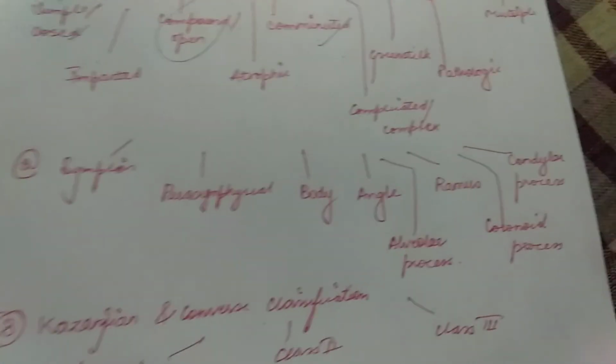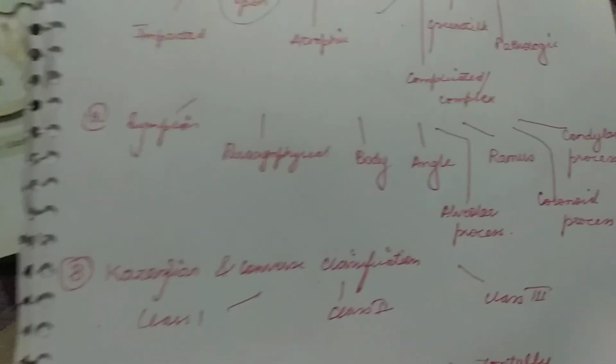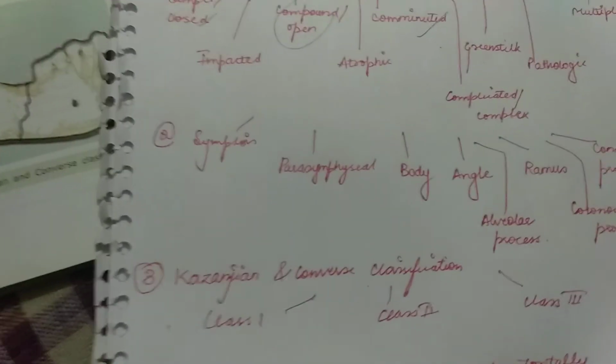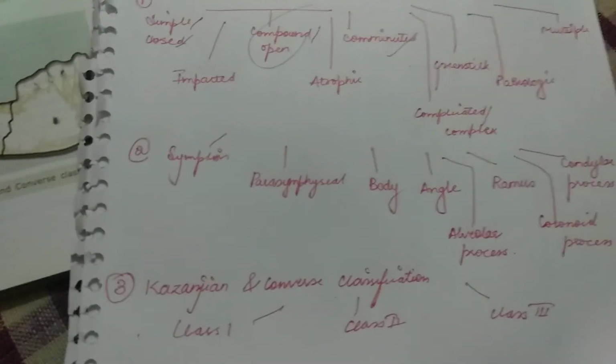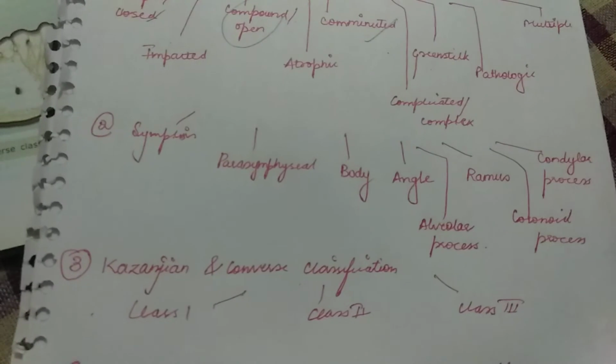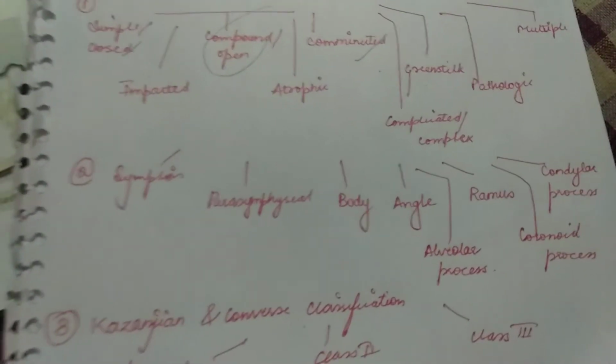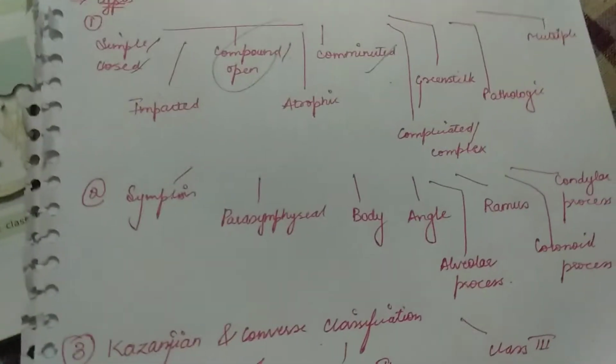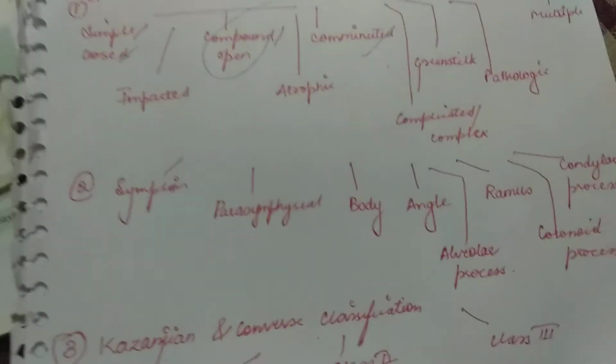Then is the second classification. Second classification is on the basis of the anatomic region. As we studied the classification, we know the parts of the mandible, that is body, angle, symphysial, parasymphysial, alveolar process, coronoid process, condylar process, and ramus. Similarly, according to this, the classification is done on the name of the anatomic regions. Okay? Then is the Kazanjian and Converse classification.